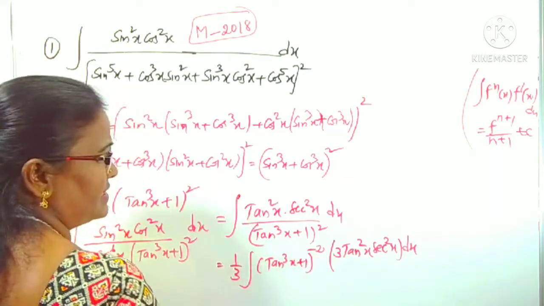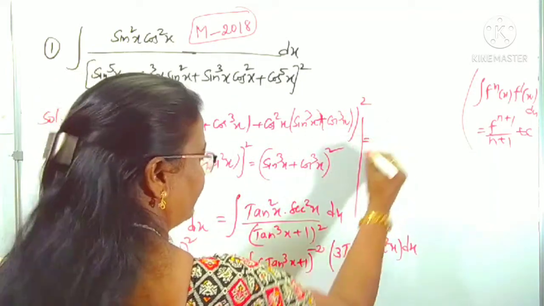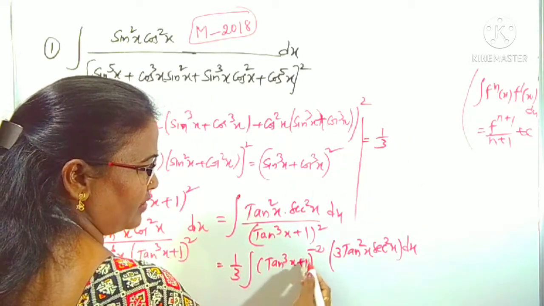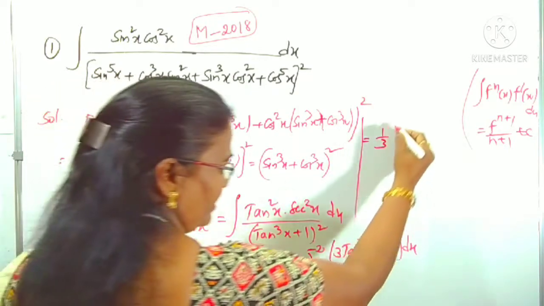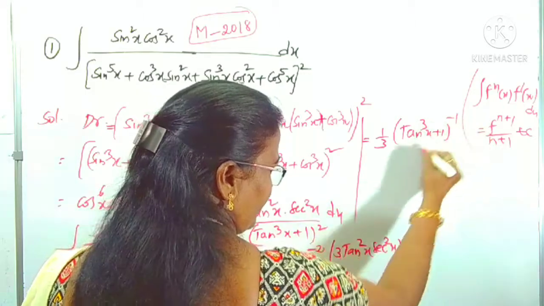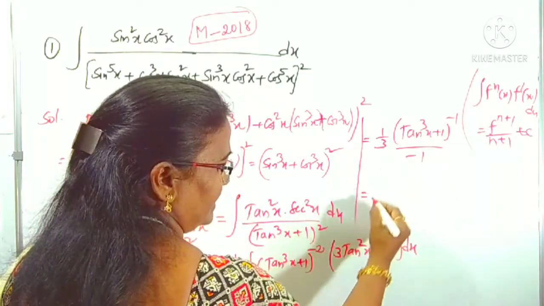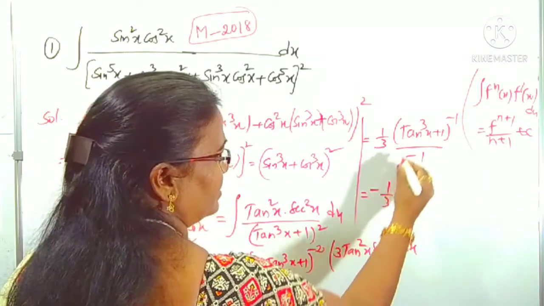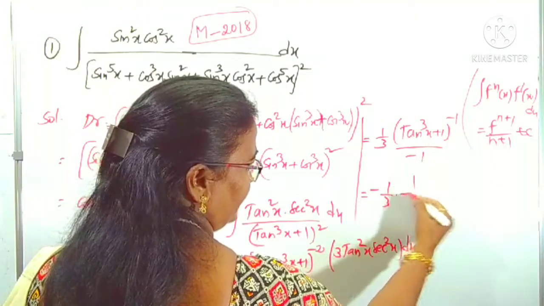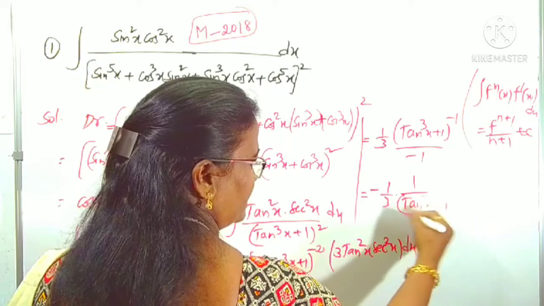Means this becomes, tell me, this is equal to 1 by 3 as it is. (Tan cube x plus 1) whole power minus 2 plus 1, that is minus 1, by n plus 1. Minus 2 plus 1 is minus 1. I am rewriting minus 1 by 3 times of. This comes in the denominator because the minus becomes plus if you write. Therefore, this is 1 by tan cube x plus 1.